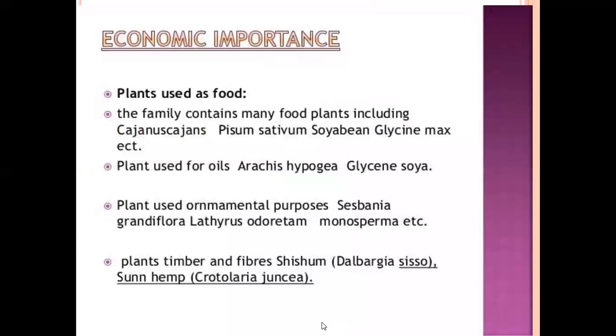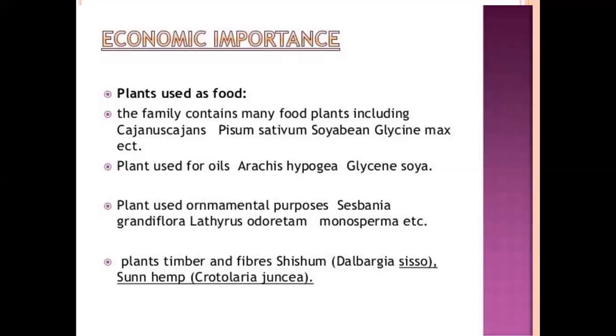And coming to the economic importance of the Fabaceae family. Plants used as food: the family contains many food plants including Cajanus cajan, Pisum sativum, and soya bean, Glycine max. These plants all contain proteins. This is also called the pulses family, like red gram, green gram, Bengal gram, black gram, and pea. These all contain a large amount of proteins in the seeds.